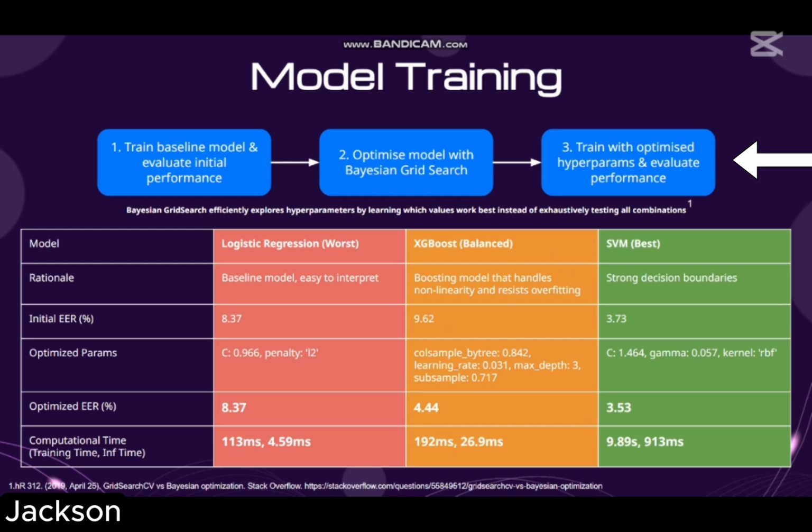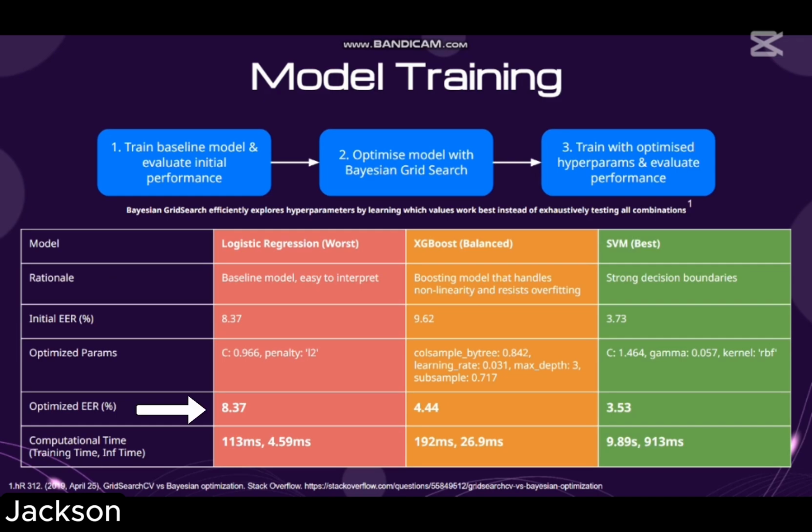The reason why we use Bayes grid search is because it explores the hyperparameters efficiently instead of exhausting all combinations. The three models we use are logistic regression, XGBoost, and SVM. We use logistic regression as a baseline, XGBoost for its gradient boosting capabilities, and SVM for its strong decision boundaries.